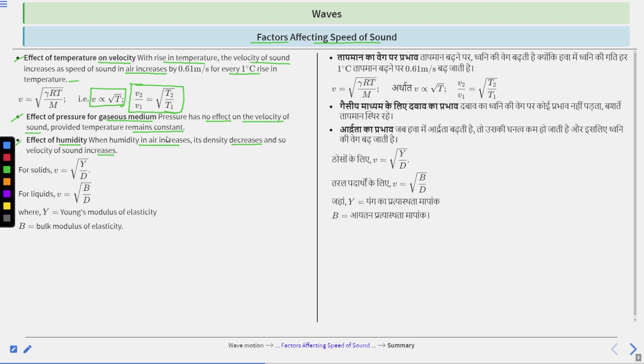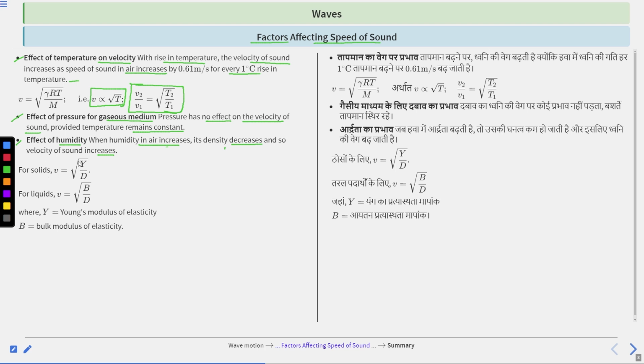So there is a relation: humidity increases, density decreases; density decreases, so velocity of sound increases. It means if the humidity in air increases, the velocity of sound increases. Clear?